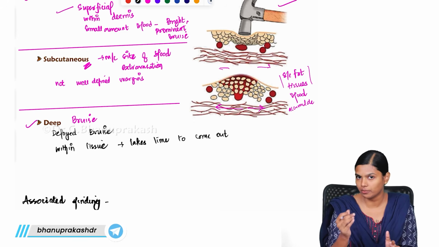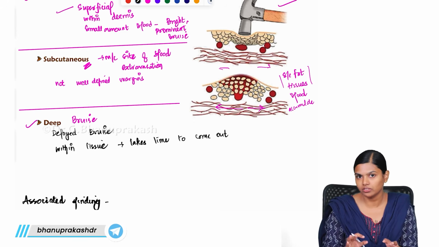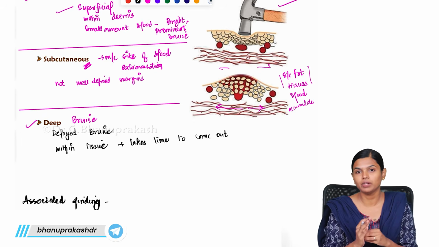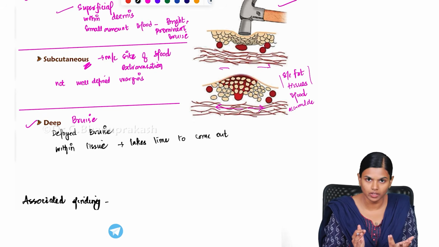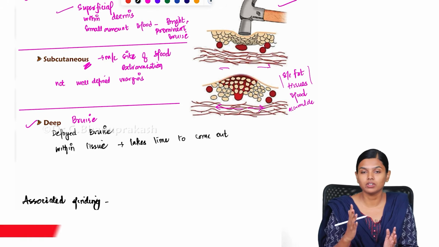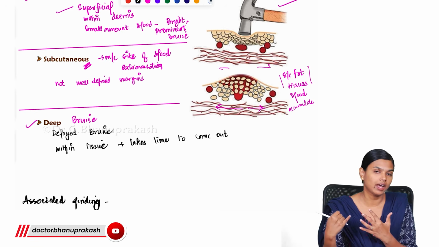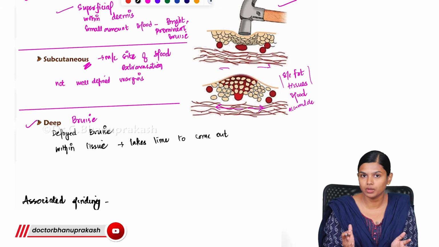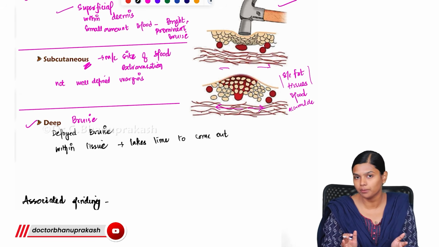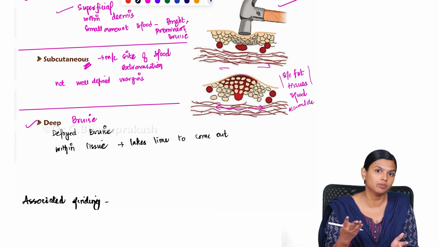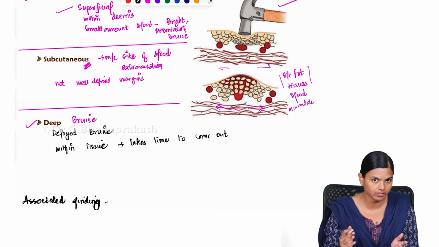So when you examine a patient with this kind of injury on day 1, when the injury happened, you won't be finding any bruises. But after 2 days, they will come to you and say, see, I have this injury, I have this very big bruise, I have this pain, but you have not treated me properly, you missed out this injury completely. I told you that I got injury over here, but you did not treat me properly. They will come to you and they will complain.